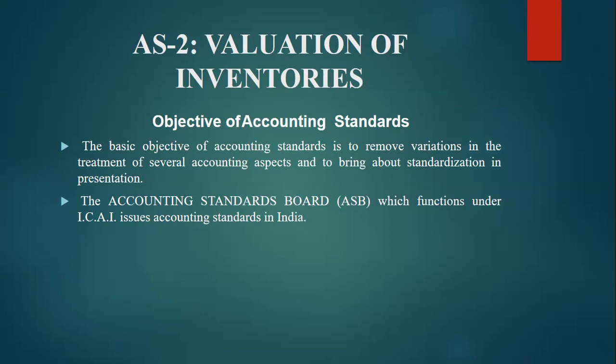The basic objective of the accounting standard is to remove the variation in the treatment of several accounting aspects and to bring standardization in presentation.